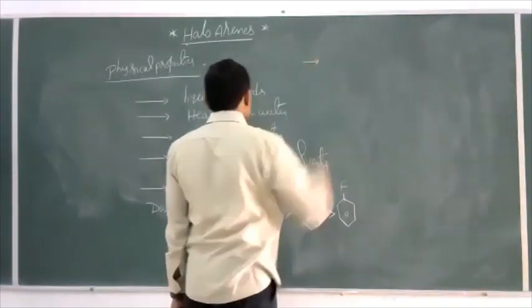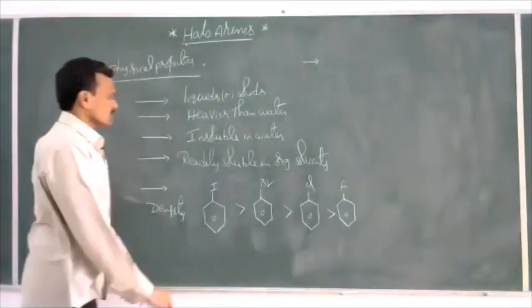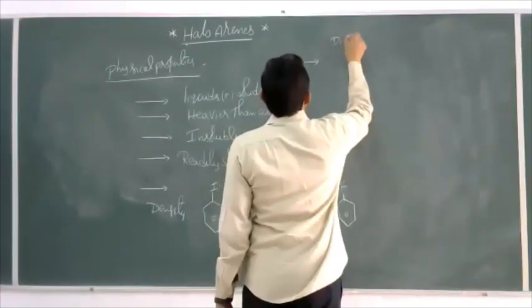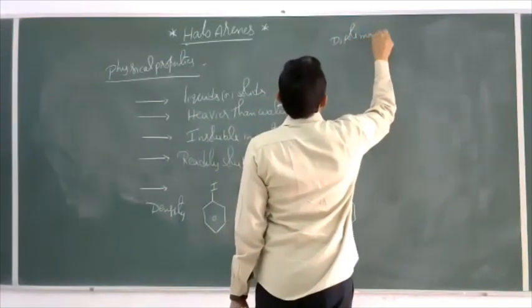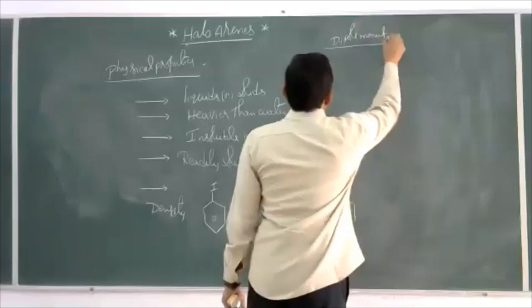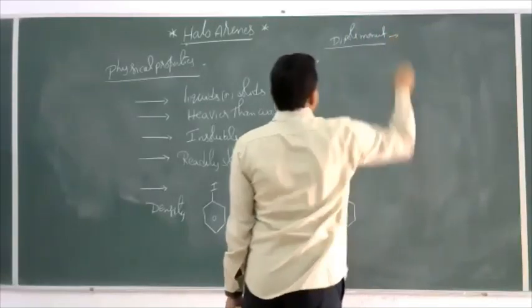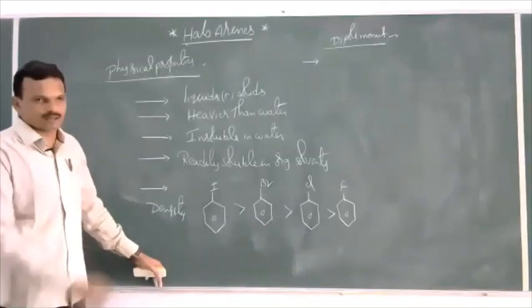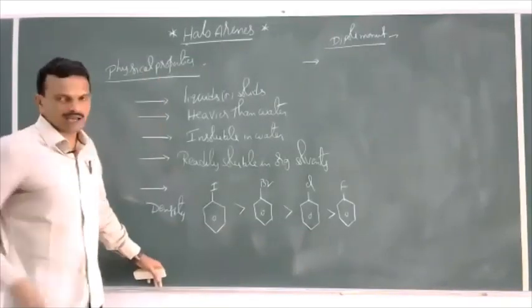Next. See, what about the order of dipole moments? So for the order of dipole moment, we already discussed C-Cl greater than C-F greater than C-Br greater than C-I in the case of halogens. Here I'll take dihalo derivatives.